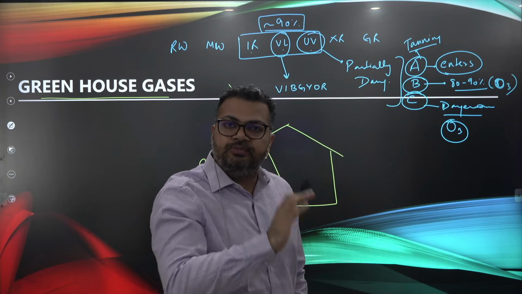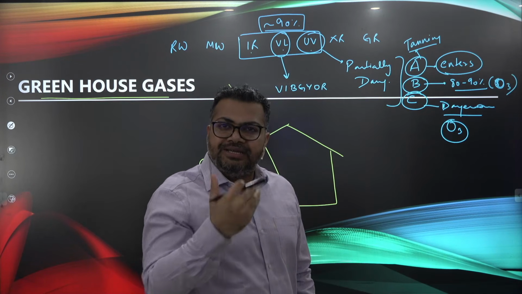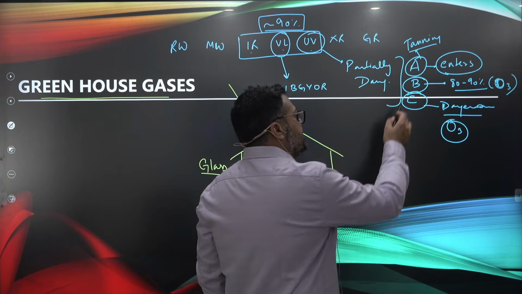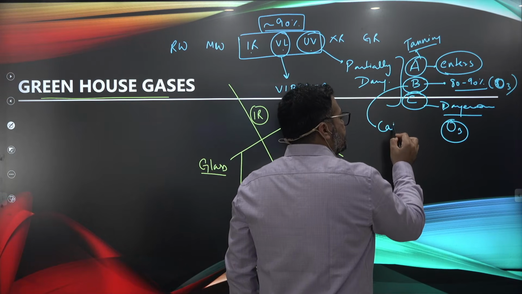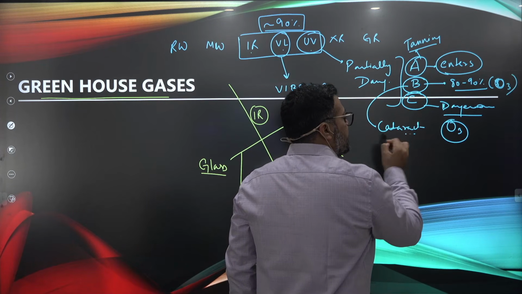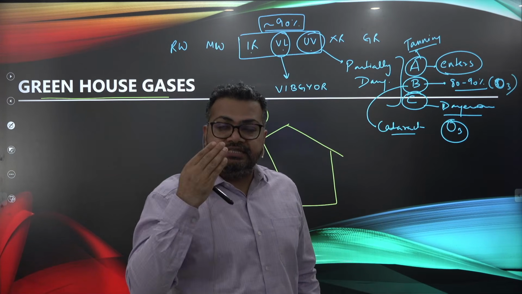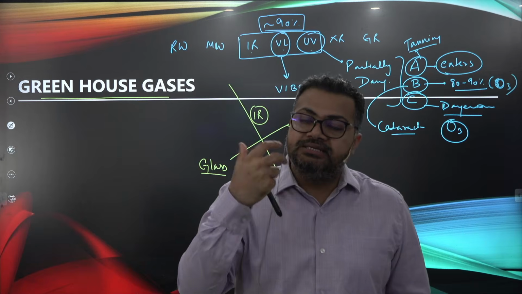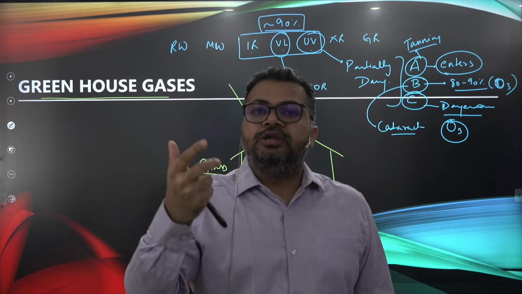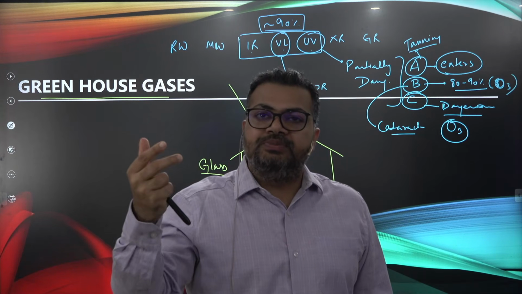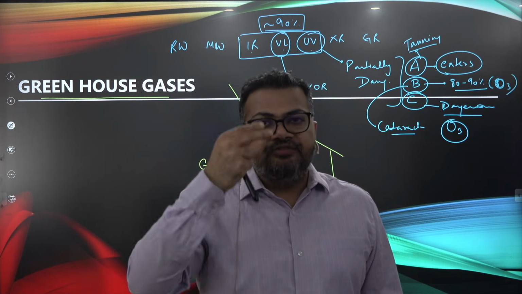80-90% is stopped by the ozone layer. But the 10-20% that enters, this UVB, can cause cataract. It is a type of eye defect which basically causes clouding of the eye lens. So it clouds over the eye lens, because of which you are not able to see things, right? As the person ages, the vision gets blurred.